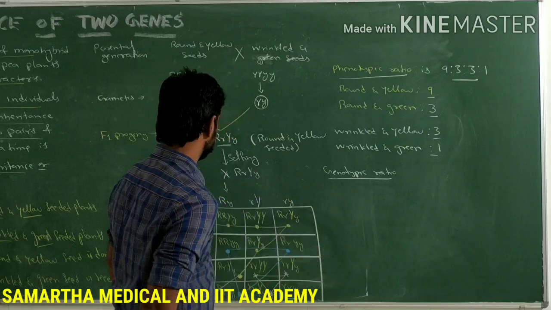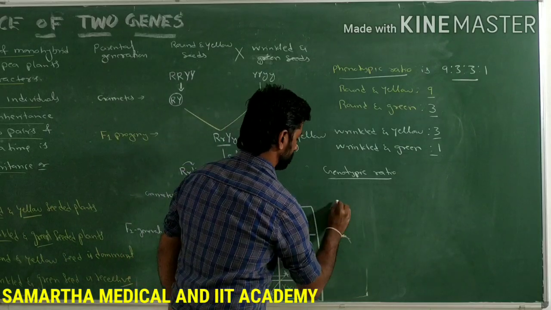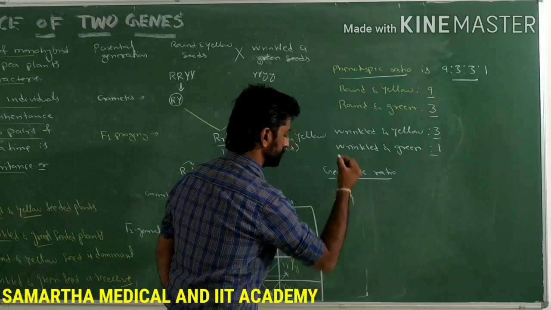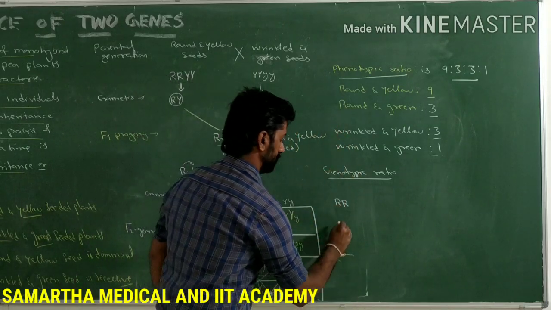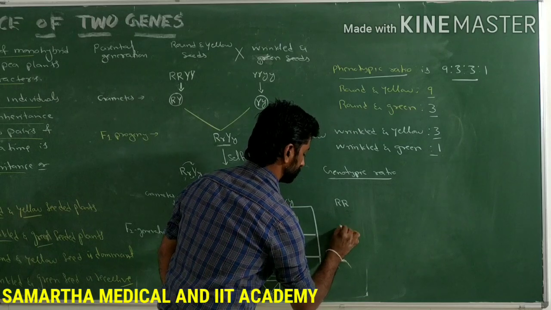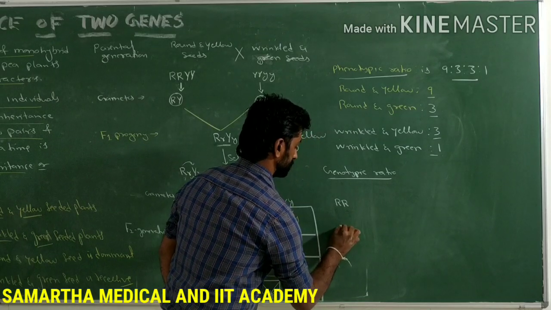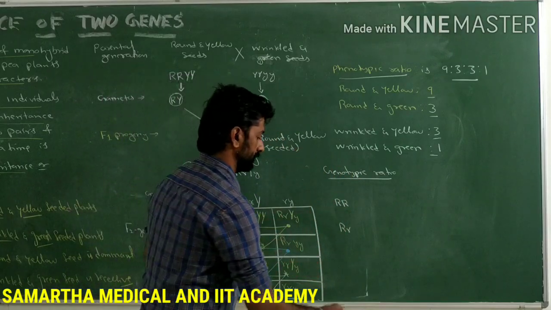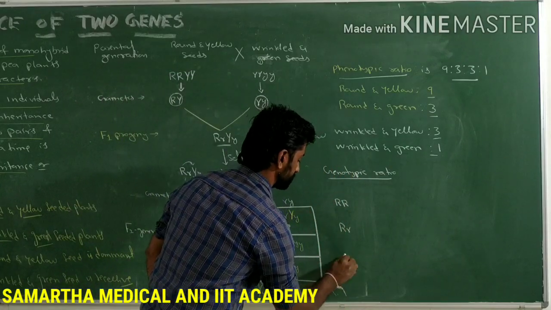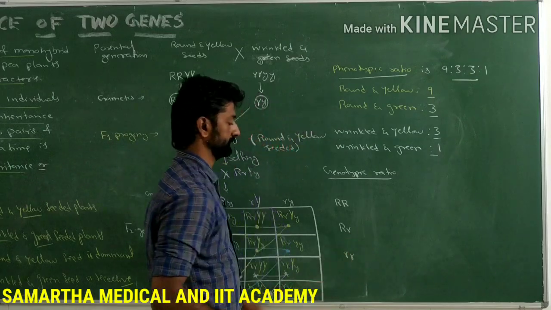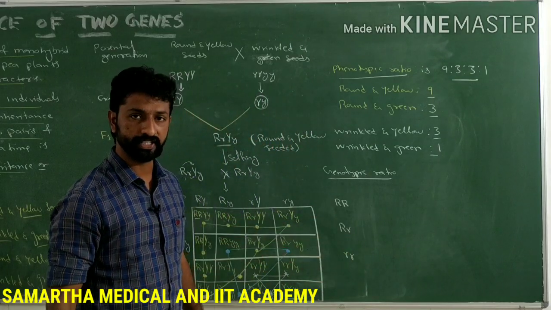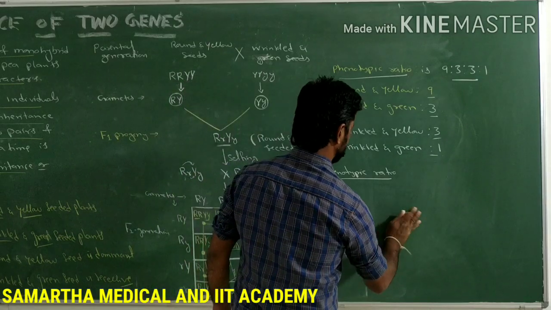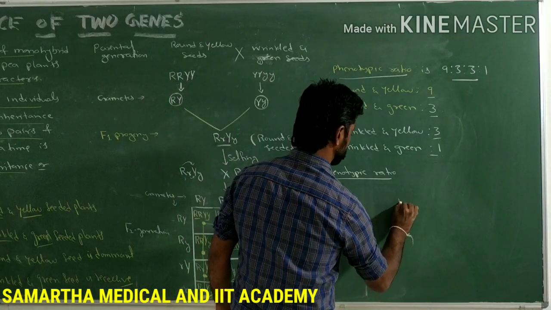Say for example, let's write the dominant character for the seed shape first. Capital R. Next is heterozygous dominant, capital R with small r. Next is recessive, that is small r. These are the three possibilities for the seed shape, right? Next, let's write the same thing 3 times.